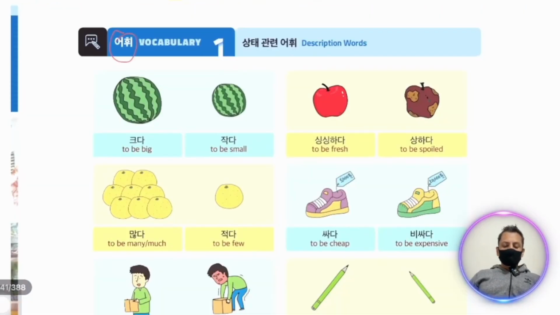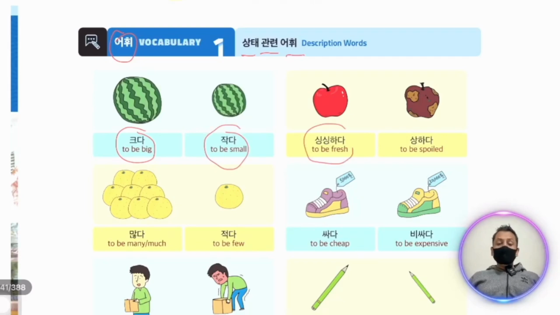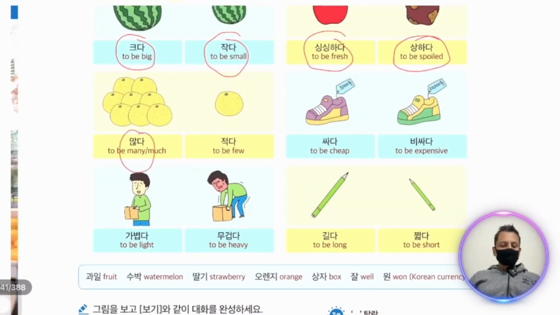Vocabulary number 1. 상태 관련 (description related). Sangthe is a description. Khuda is big. Chakda is small. Shing hada, this is fresh. Sang hada is not fresh, spoiled. Manda is many. Chokda is a little, a few.